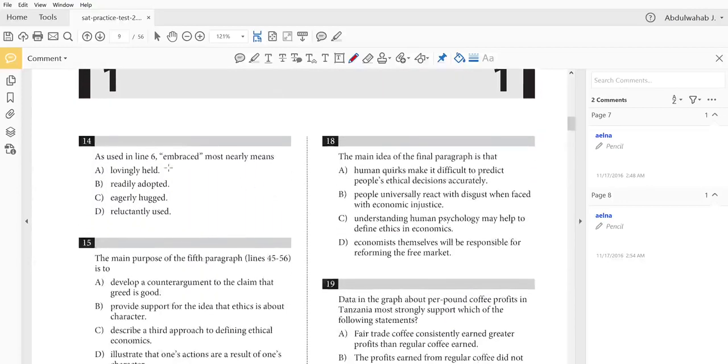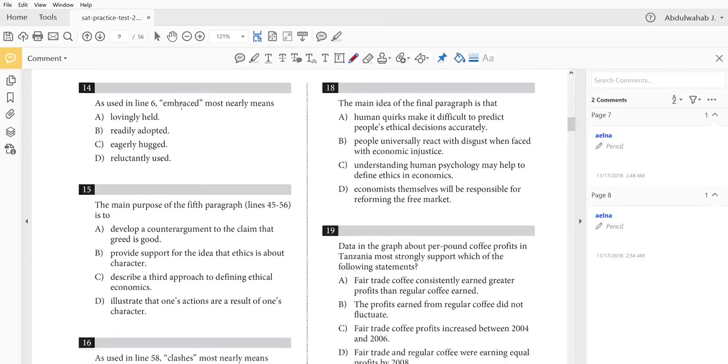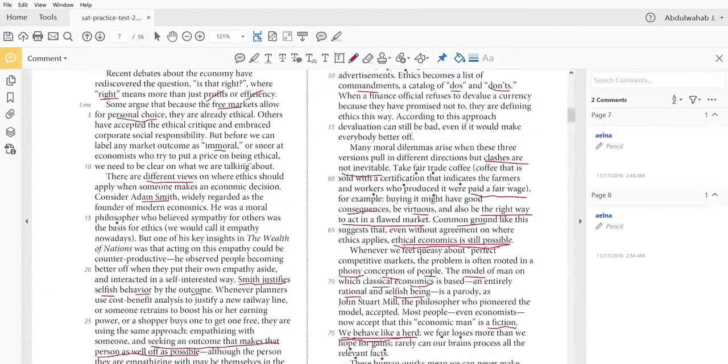Moving on. As used in line 6, embraced most nearly means. Again, in questions like these where you have quotations right from the text and you need to know how this word was used in context, I encourage you to go back to the text in this situation. So line 6, go back to line 6. Here's line 6. Others have accepted the ethical critique and embraced.